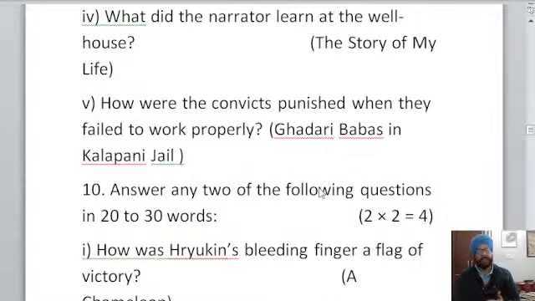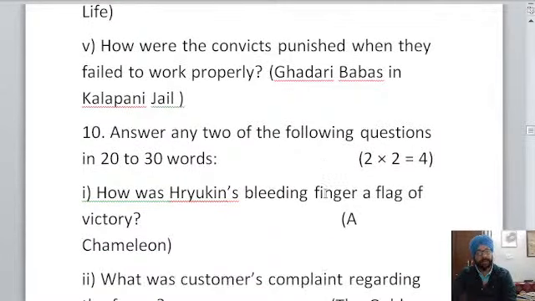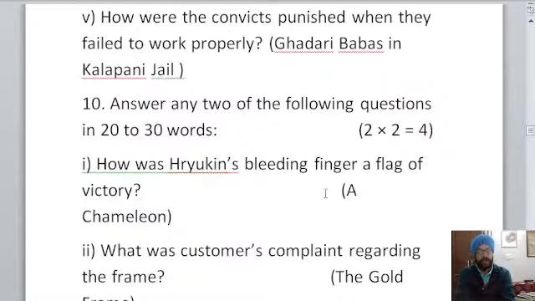Second is how were the convicts punished when they failed to work properly? So let me just fast forward it. And the next, from question number 10, we are also seeing a few questions. How was Hawkins' bleeding finger a flag of victory? It is from the chapter A Chameleon. And the next question is from the Gold Frame chapter. What was customers' complaint regarding the frame? So you can do these questions as well in your notebooks right now only, and then we would move forward.